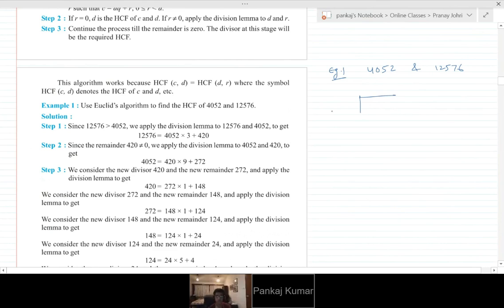So what we do is we divide this by this number and try to see what the remainder is. Because this is our basic formula, we try to write in this formula. So tell me how many times it goes in this number. 3. You're doing it on your own, just seeing the left side. Should I write in my notebook? Okay, that's good.